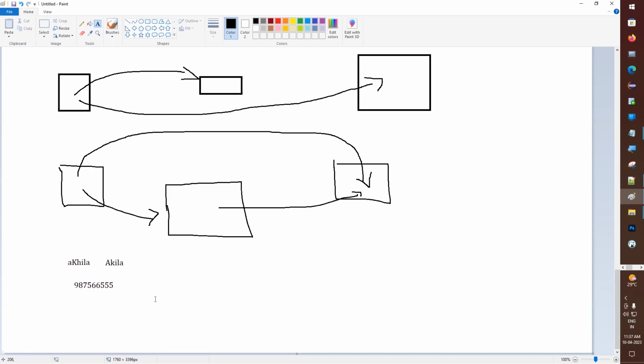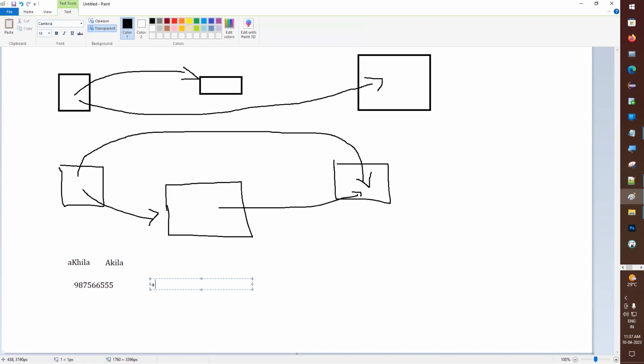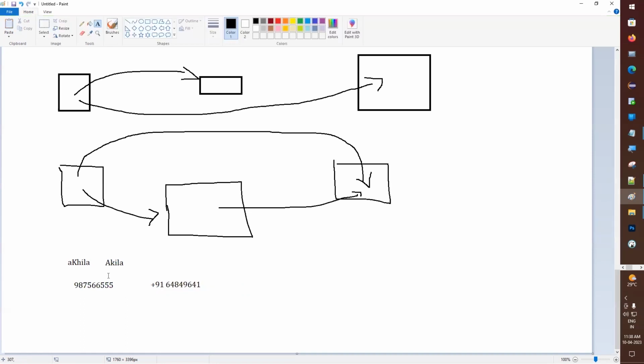So the number should start with +91. So the actual data looks like this, and we have to add some input before that number. Okay, so we have to add the +91 before the number. So like this, we have to do something. The actual data like this, we have to change into data like this.